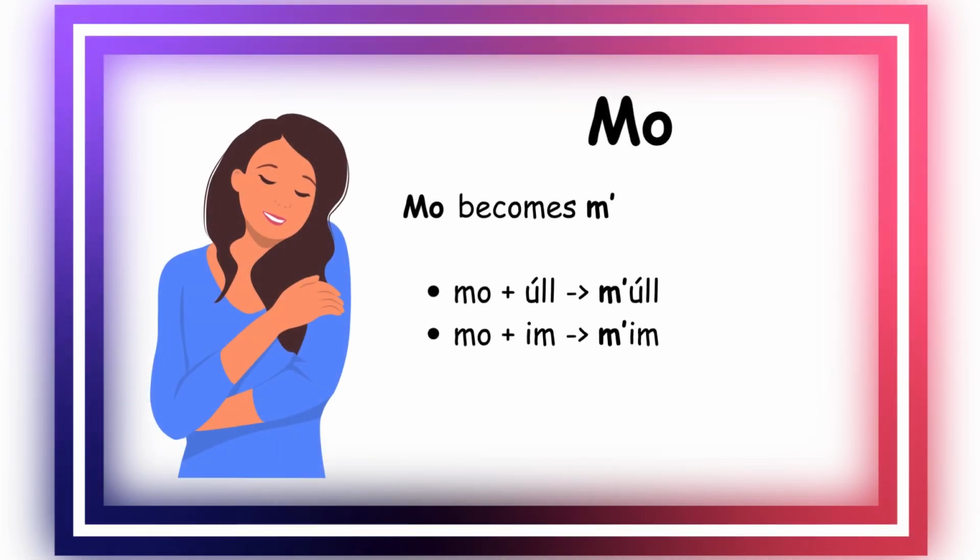So mo means my, and mo becomes m apostrophe, and you place it together with the word. So if you have my apple, mo agus úll, it becomes m'úll. If you have my butter, mo agus im, it becomes m'im.